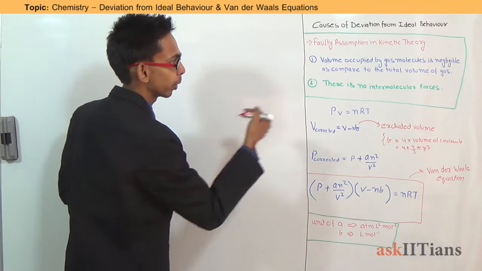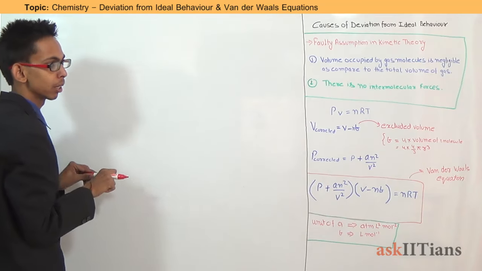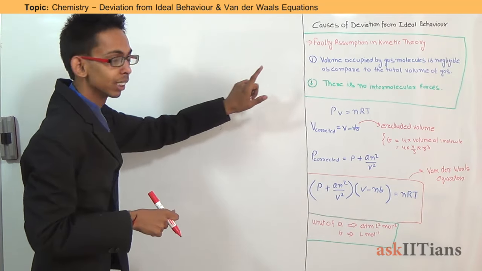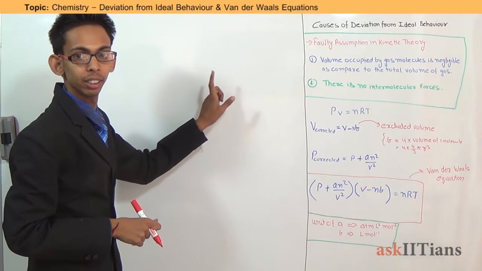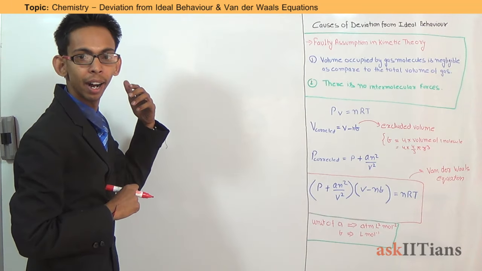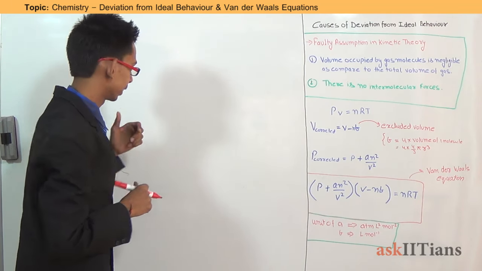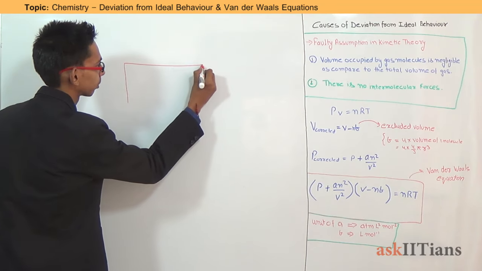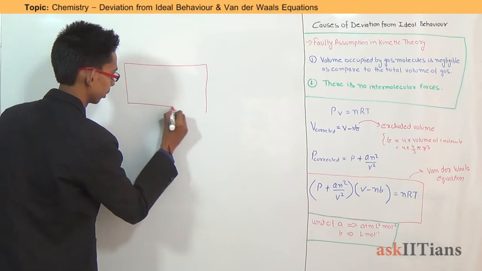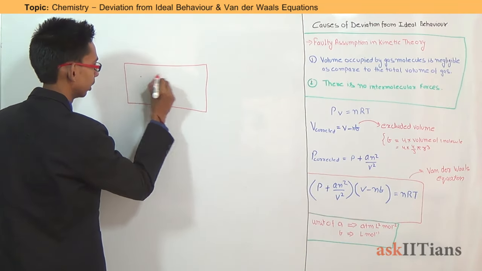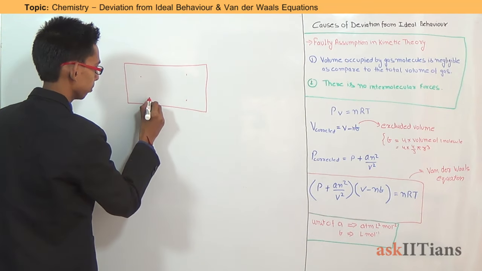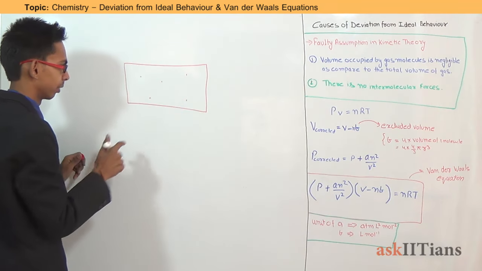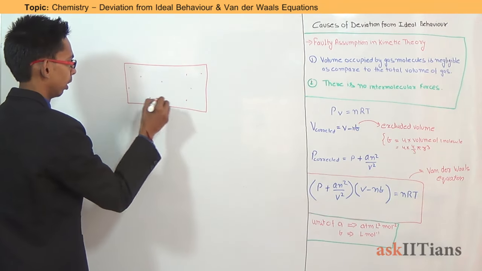The first one is that the volume occupied by gaseous molecules is negligible as compared to the total volume of gas. This is so, but only at high temperature and low pressure condition. Let's say this is a box which contains molecules of oxygen, of gas, very small.